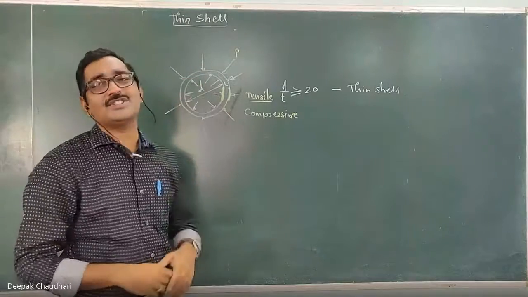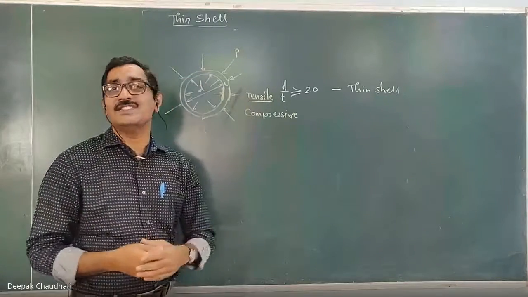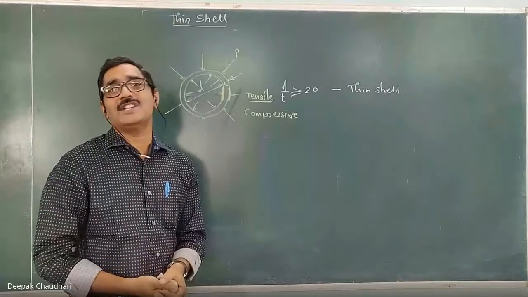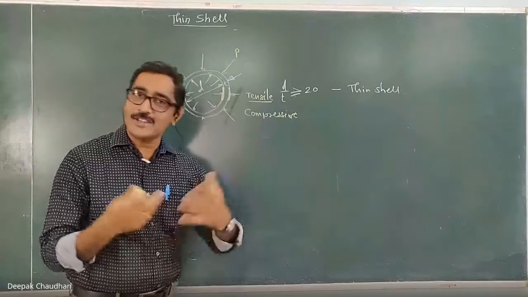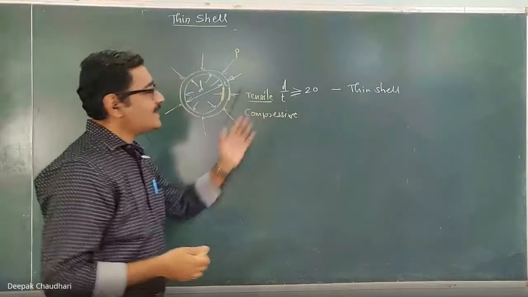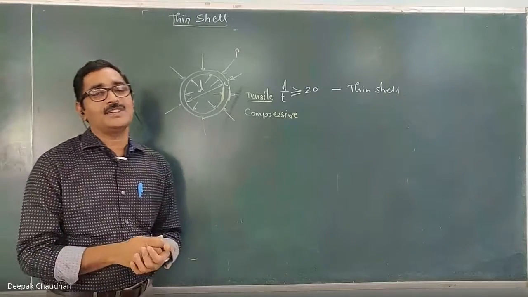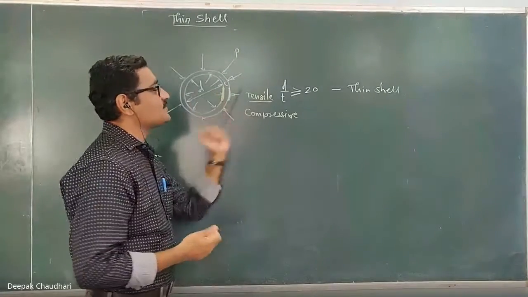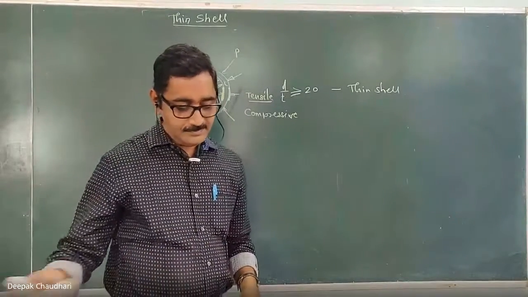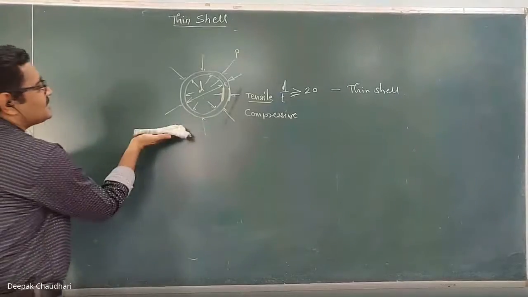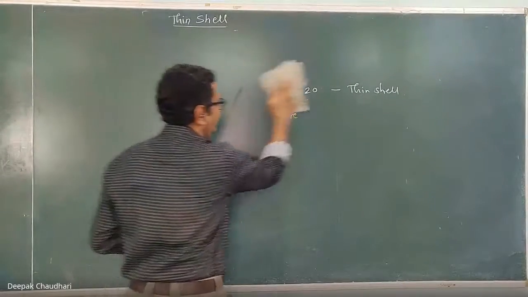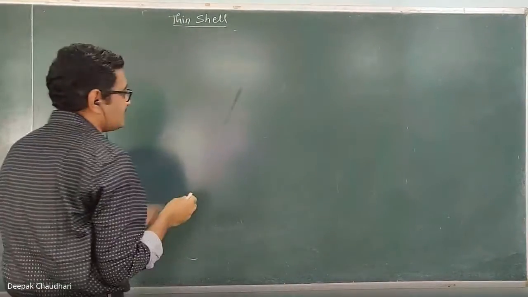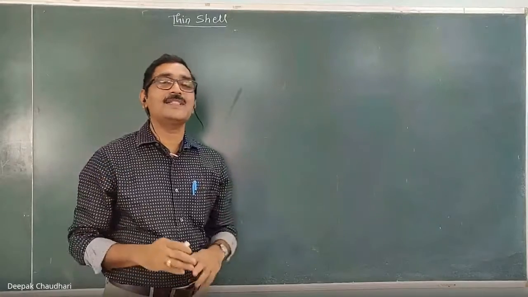So when the inner pressure is more than the outer pressure, the nature of the stresses induced in the shell is tensile, for example in the LPG gas cylinder, the boiler, or the air compressor tank. Whereas when the external pressure is more than the internal pressure, for example in the submarine, the nature of the stresses induced is compressive. Now when the thin shell is subjected to pressure, internal or external, tensile and compressive are the nature of the stresses.